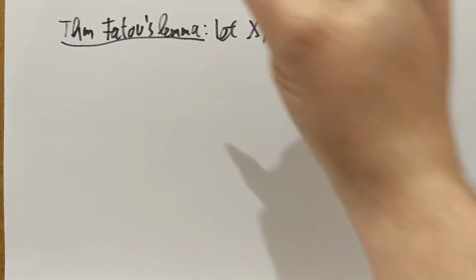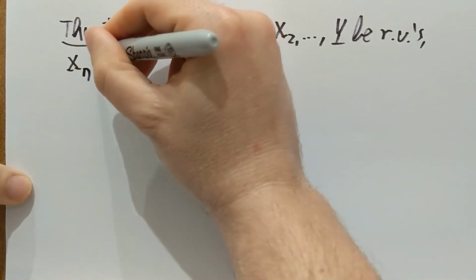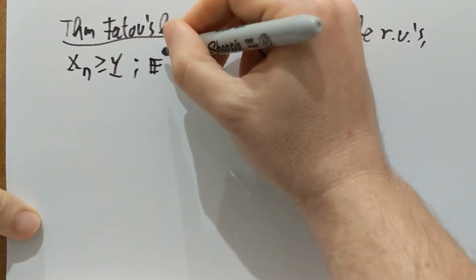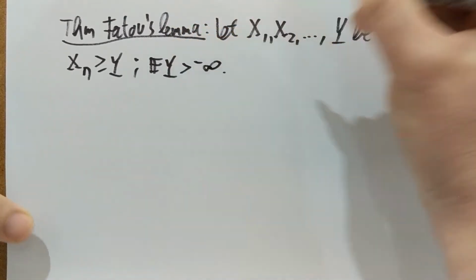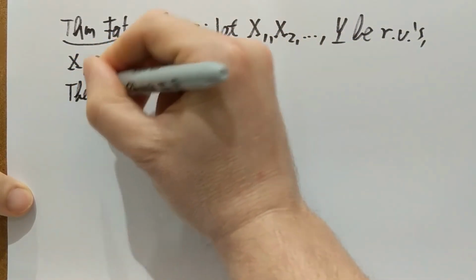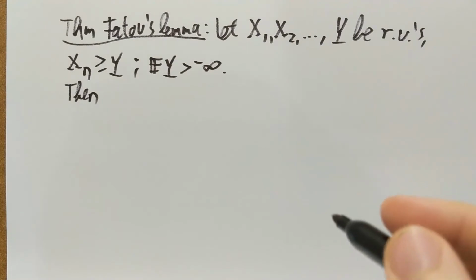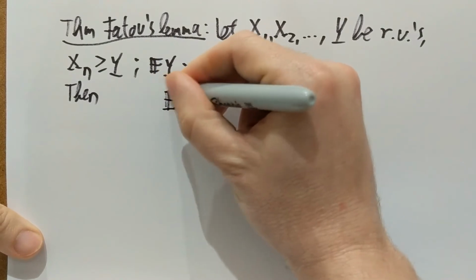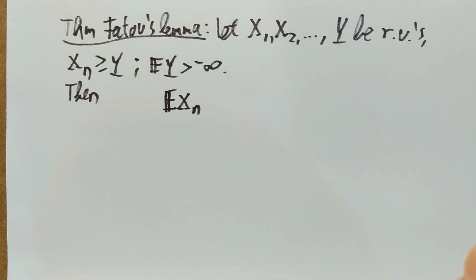Let's assume that all of the Xn's are bounded from below by Y, and as before in monotone convergence, E of Y exists and it's not minus infinity. Okay, so then notice that I don't have any assumptions on convergence of the Xn's. These are any random variables, they are just bounded from below by this other random variable Y. If I look at the sequence of the expectations, I have absolutely no assumption on this. This could be anything.